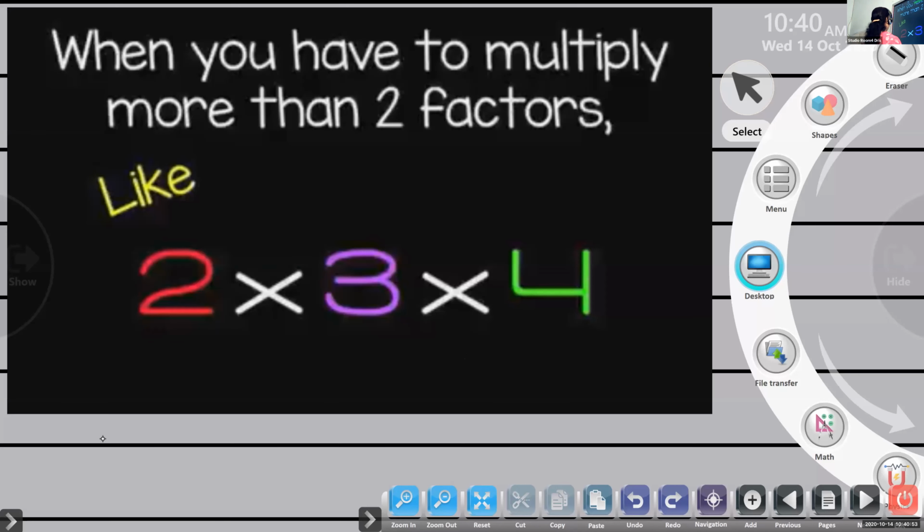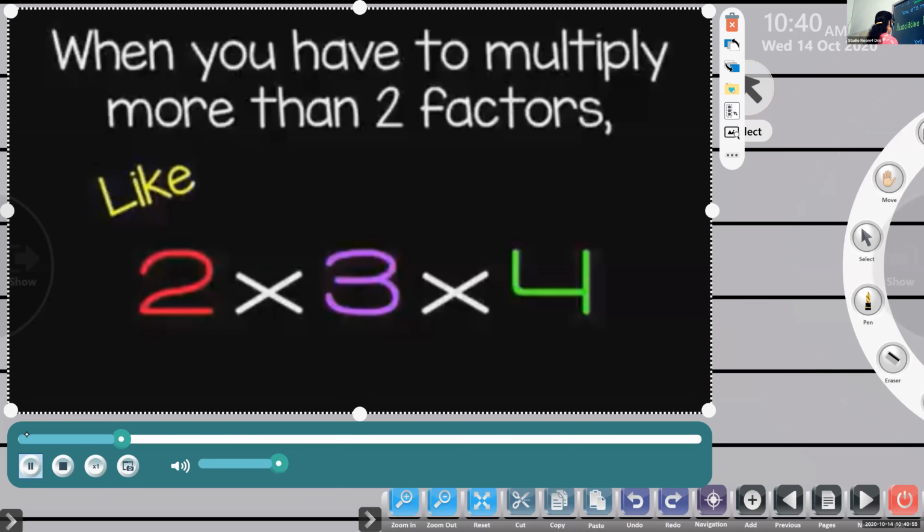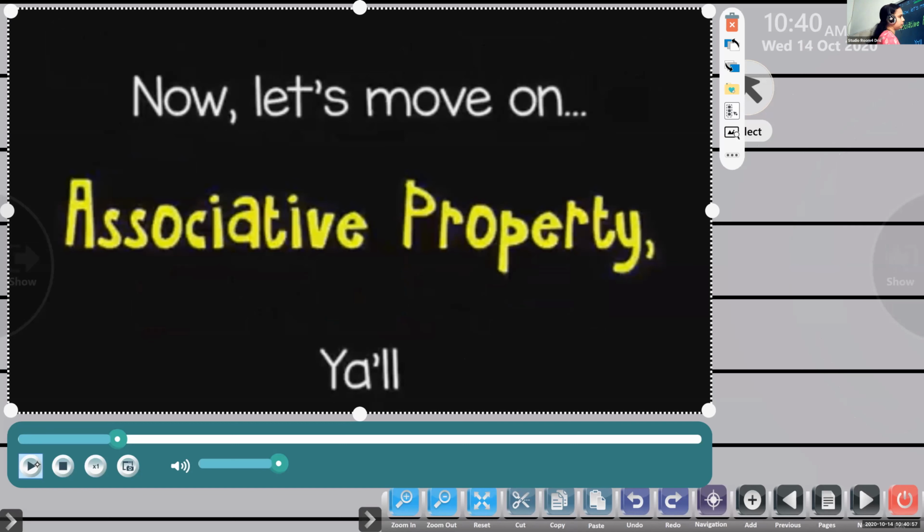Isra, can you see the board now? Isra, please unmute and speak. Can you see the board now? Yes. Okay. Now all of you please.